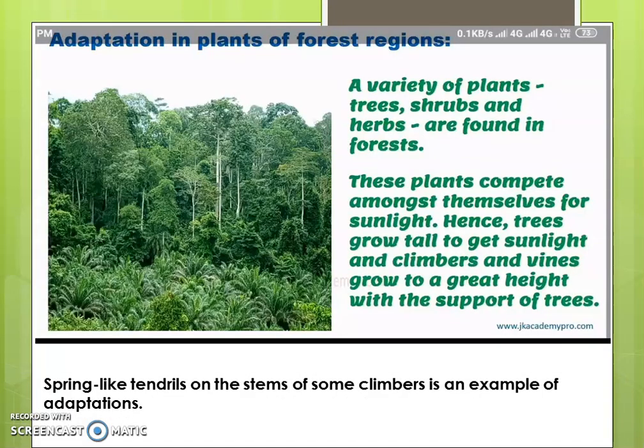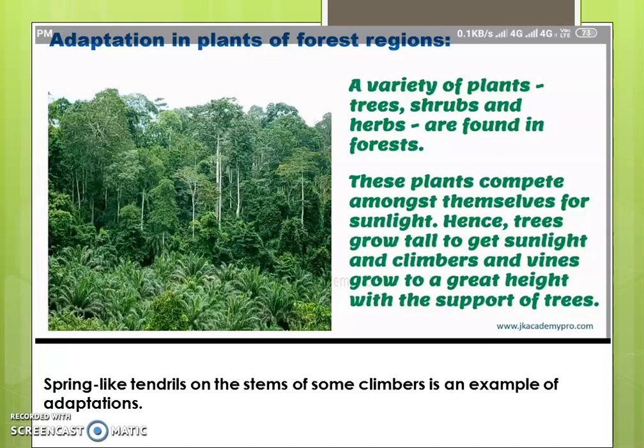Now, adaptations in plants of forest regions. We will do only this much. Then in the remaining part, I will explain to you in my next video. A variety of plants, trees, shrubs and herbs are found in forest. We have seen that in many forests there are huge number of trees. They are densely populated with large number of trees. Densely populated means huge number of trees.